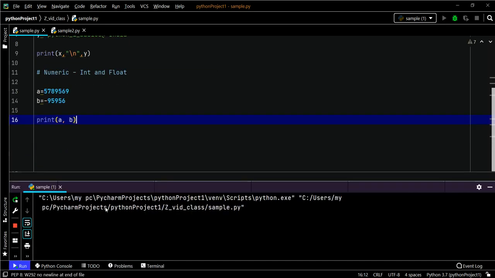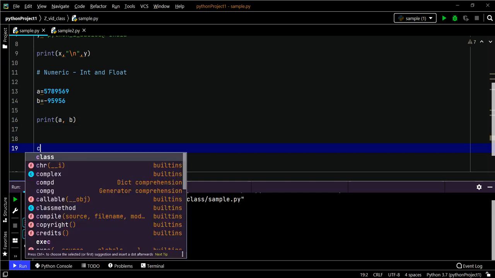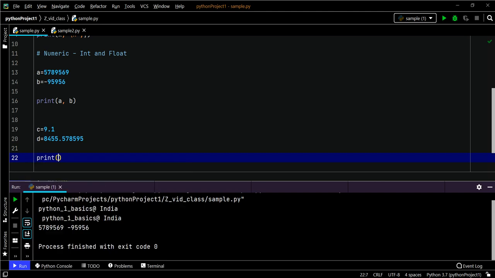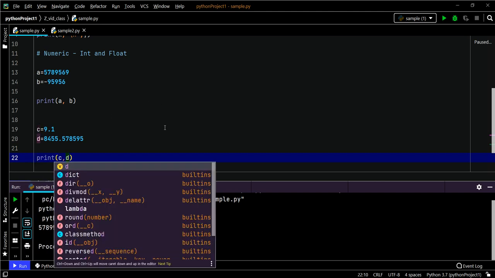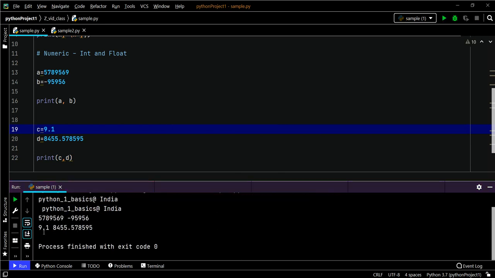If you check the output you will get both answers. See, integers can be of any length without decimals, but the float data type should have at least one decimal. If you run, see, this is the float data type.